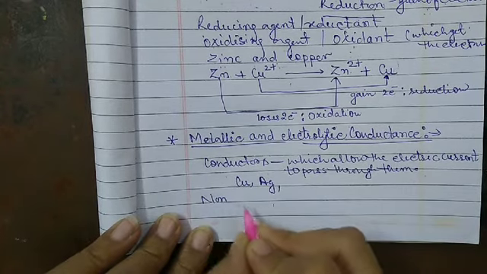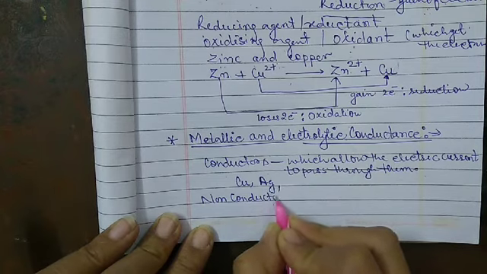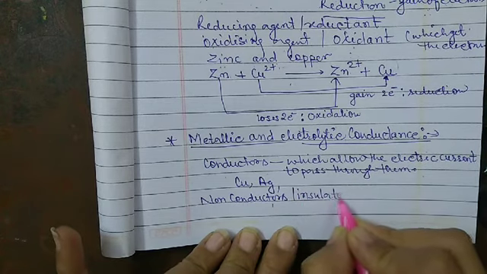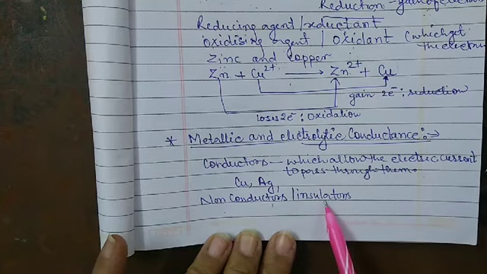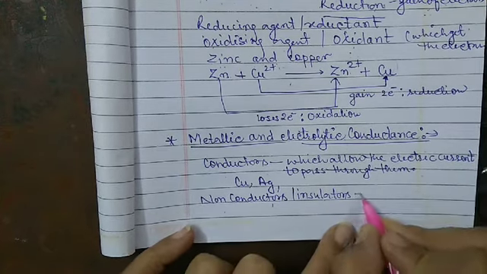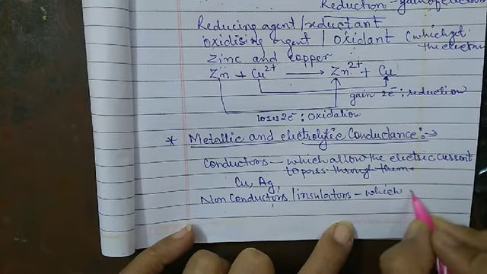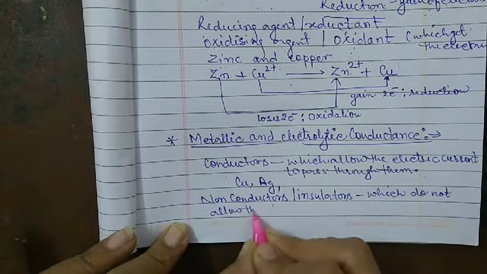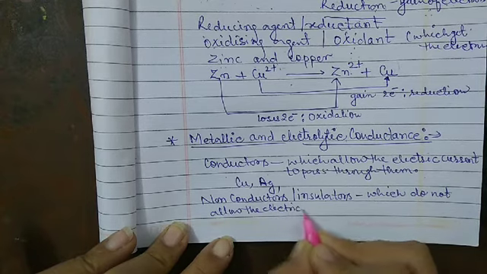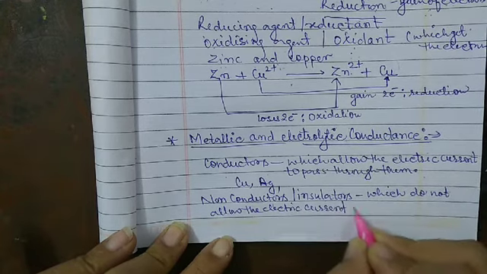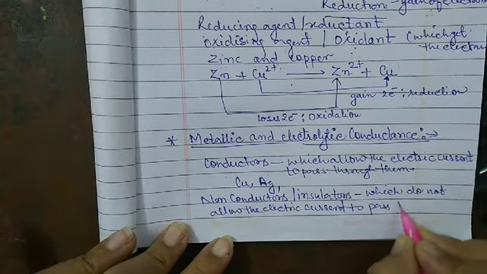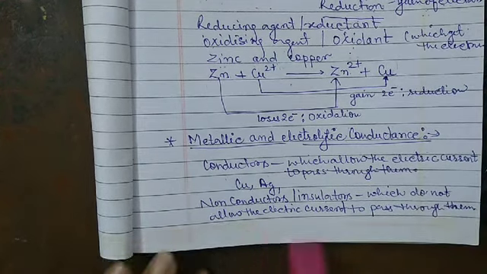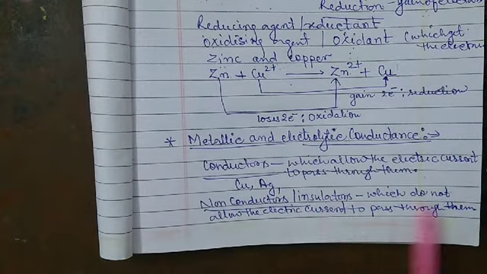The second category is non-conductors, and non-conductors are also called insulators, which do not allow the electric current to pass through them.